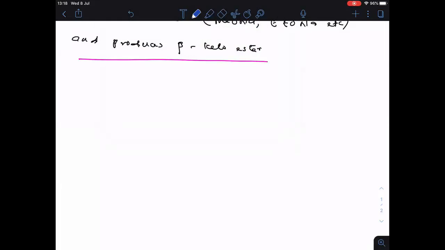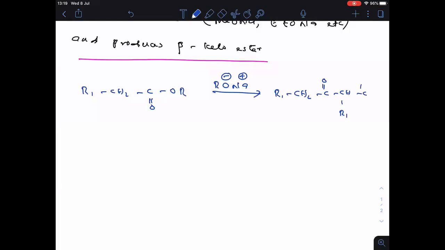So first of all, the reaction, see here clearly. The reaction is this one: R1 CH2 C double bonded O, OR, this is the ester. It reacts with metal alkoxide, RO minus Na plus. Then the product is R1 CH2 C double bonded O, CH R1, C double bonded OR.